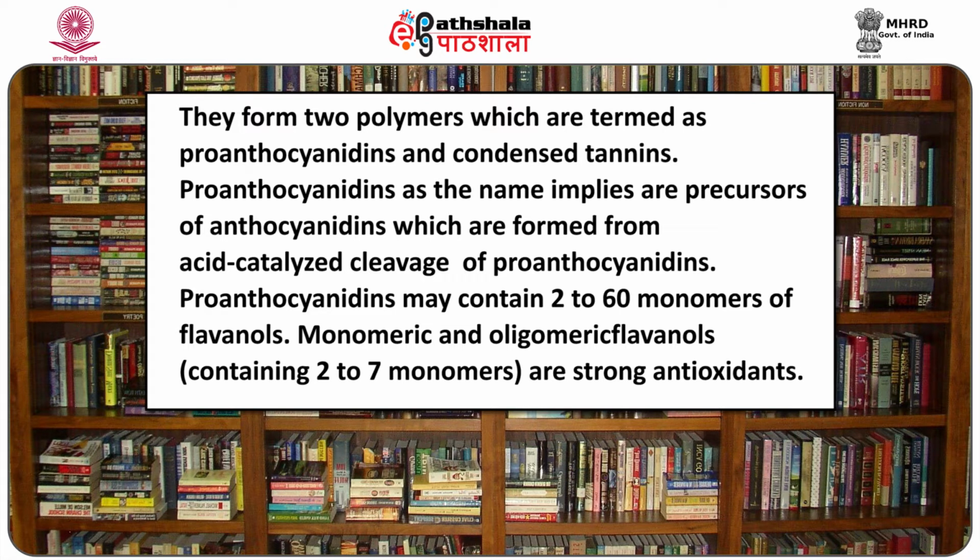Monomeric and oligomeric flavanols are strong antioxidants. Flavonoids are found in many fruits, particularly in the skins of grapes, apples and blueberries. Monomeric flavanols, catechin and epicatechin and their derivatives, are the major flavonoids in tea leaves and cocoa beans.